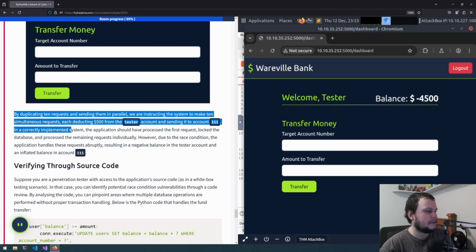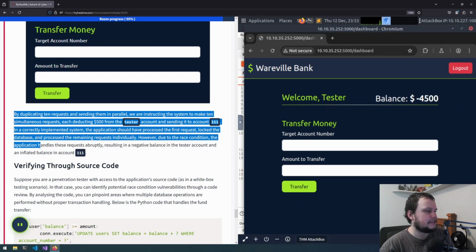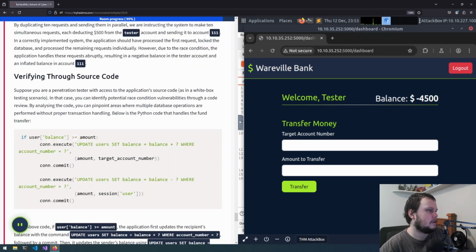In a correctly implemented system, the application should have processed the first request, locked the database, and processed the remaining requests individually. However, due to the race condition, the application handles these requests abruptly, resulting in a negative balance in the tester account and an inflated balance in account 111. So, verifying the source code.